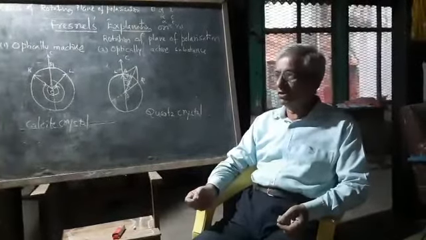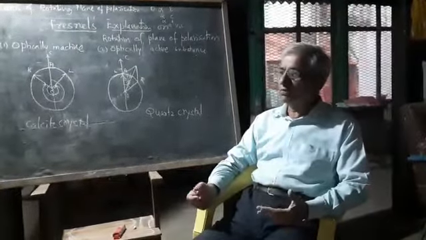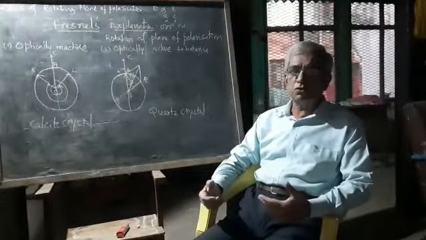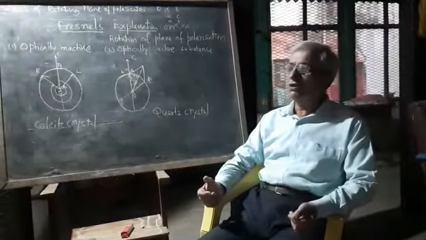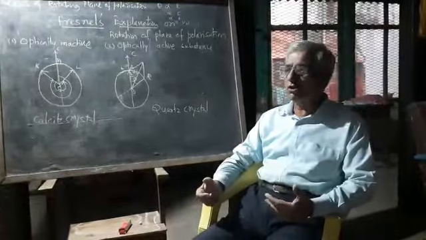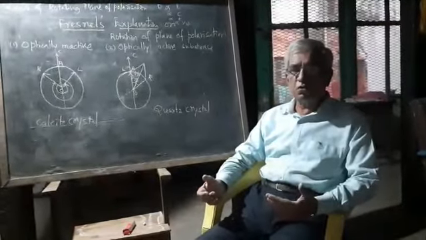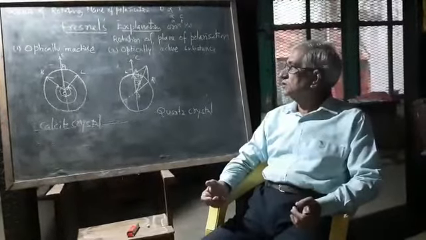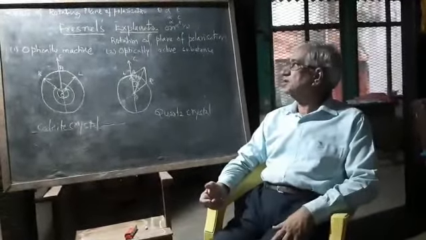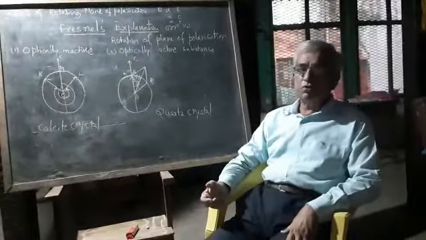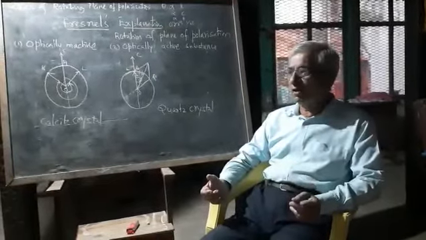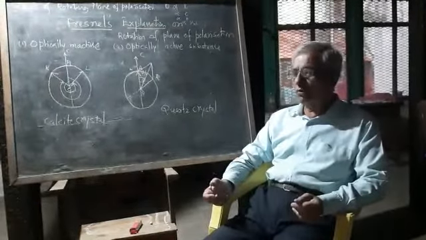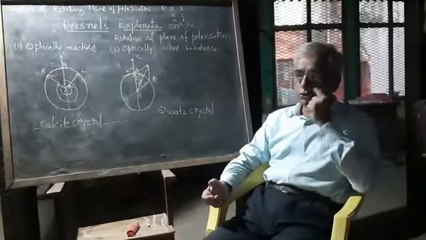Apart from this, if the sample consists of many substances of different optical rotations, then the algebraic sum of all rotations will represent the resultant rotation produced by all the substances together. Fresnel was the first person who tried to explain this optical rotation on the basis of the composition of simple harmonic motion. He considered the plane of polarization or the plane of vibration as the composition of two